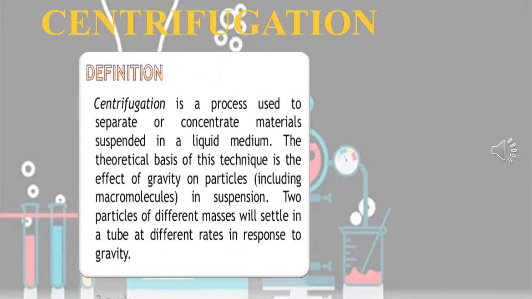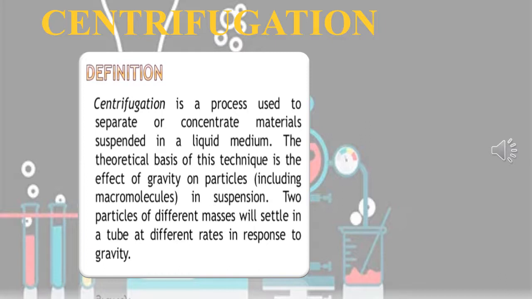The next method is centrifugation. It is a process by which fine insoluble solids of a mixture can be separated in a machine called a centrifuge. A centrifuge rotates at a very high speed.